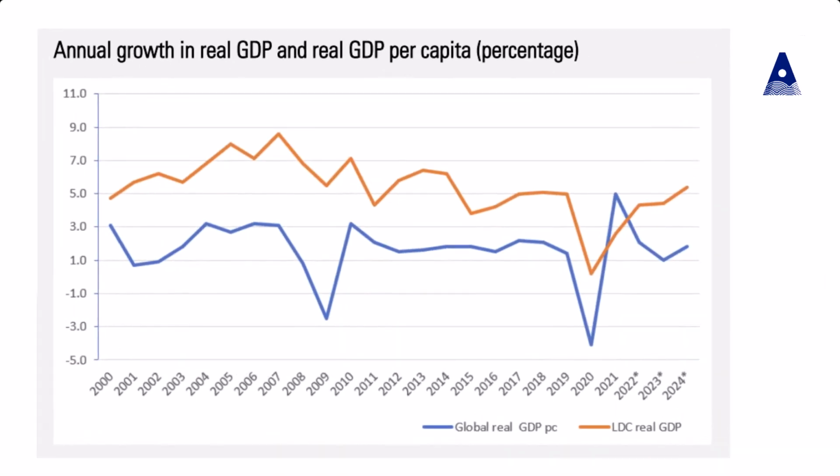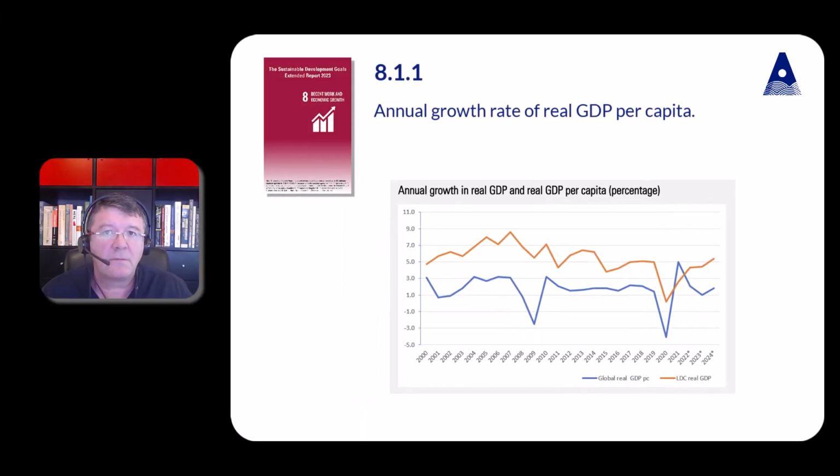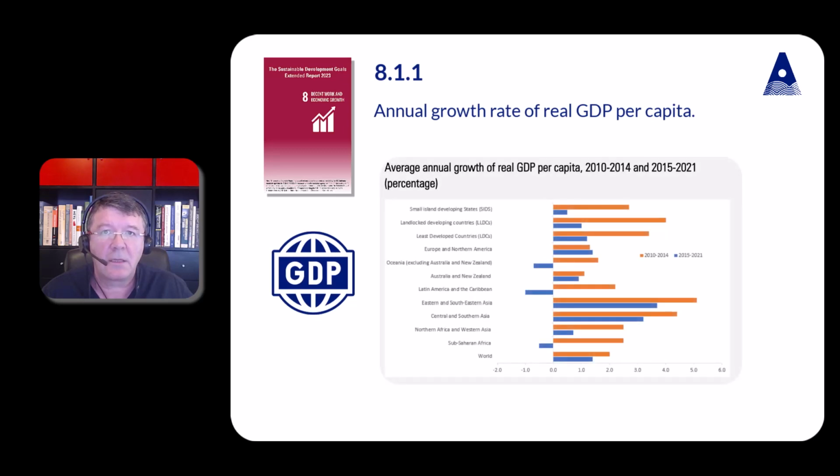Global real GDP per capita increased at an average annual rate of 2.1% in the period of 2010 to 2014, but slowed down to an increase at an average rate of 1.4% in the period of 2015 to 2021. The lower rate of growth in the 2015-21 period can be attributed to the moderately lower growth in most regions of the world, while the real GDP per capita actually decreased in Latin America and the Caribbean, Sub-Saharan Africa and Oceania.